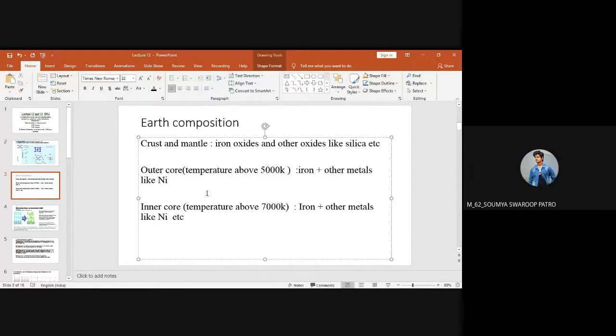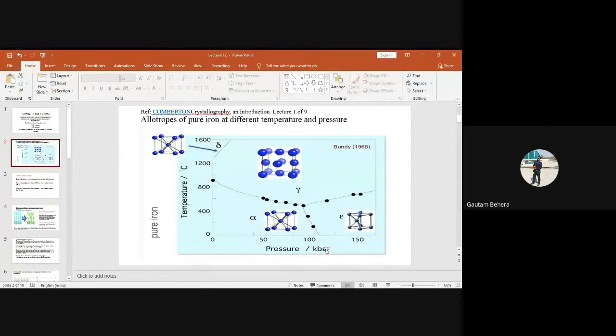Any guesses? You may be wrong, no problem. Sir, in outer layer it is liquid. In both the cases. In outer layer it is solid. What about inner core? In inner core it is liquid. Liquid. Okay, fine. But nobody is considering this one. Have a look. What is here?